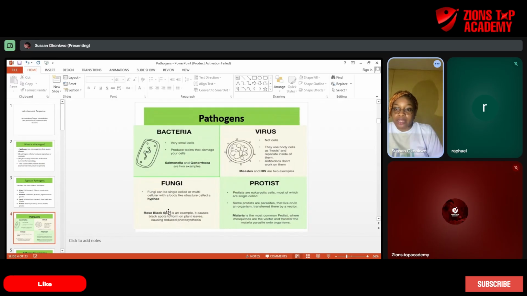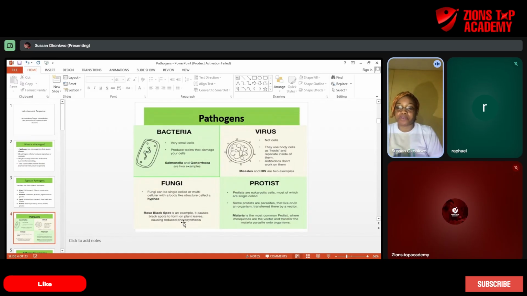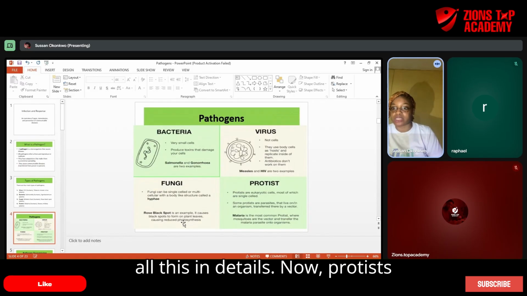Another example we have of fungal infection is rose black spots. It causes black spots on the leaf and reduces photosynthesis. I will go into all this in detail.